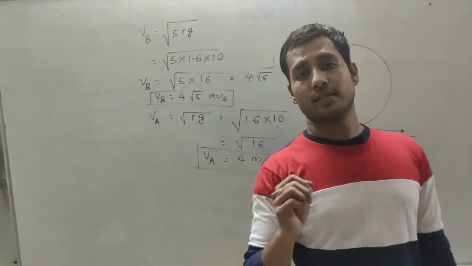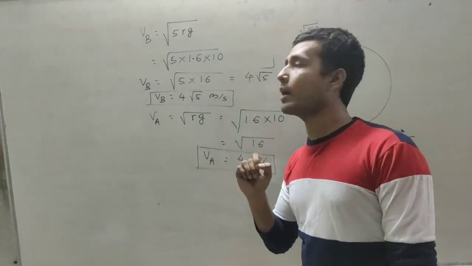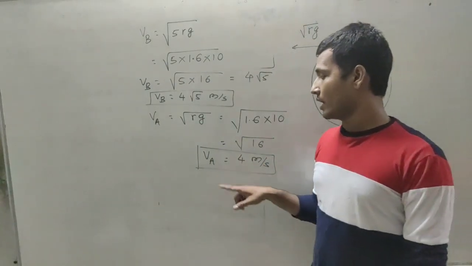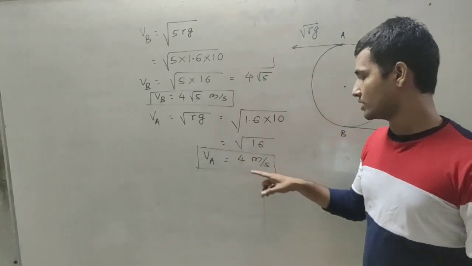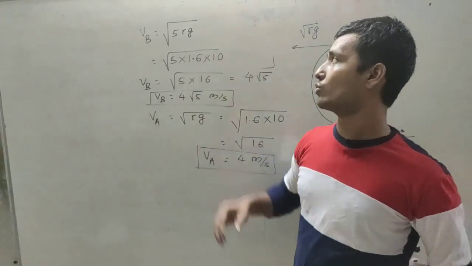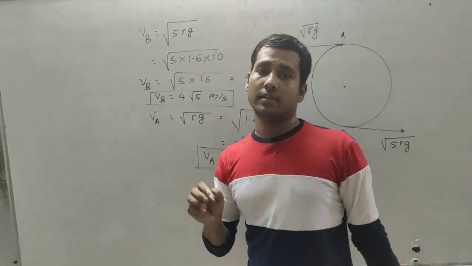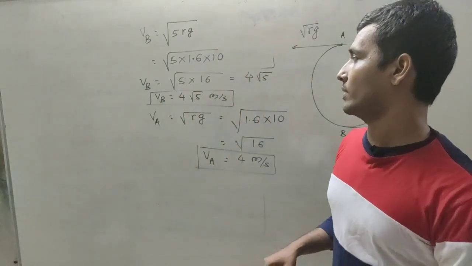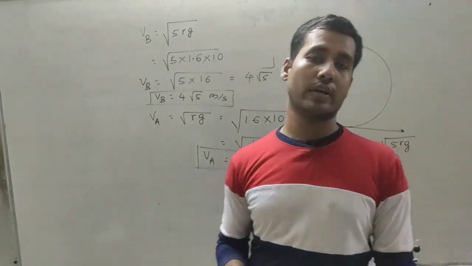So the radius was 1.6 meter, diameter was 3.2 meter, the minimum velocity at top position is 4 meter per second, and similarly by using the formula root 5rg, that is 4 root 5 meter per second. Okay, write down this.